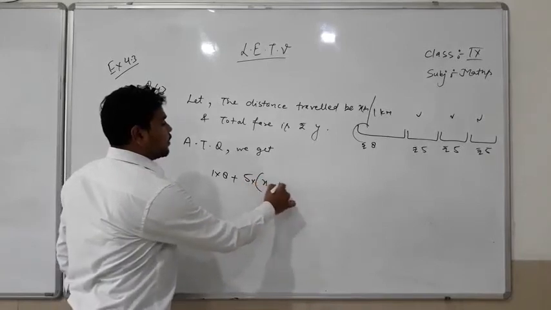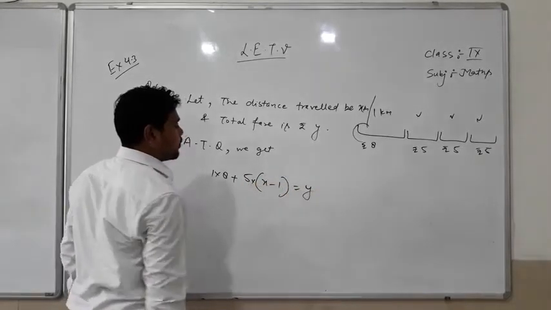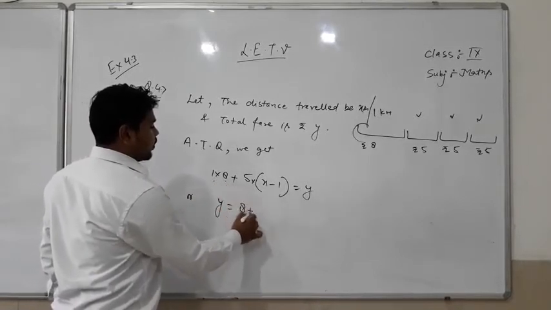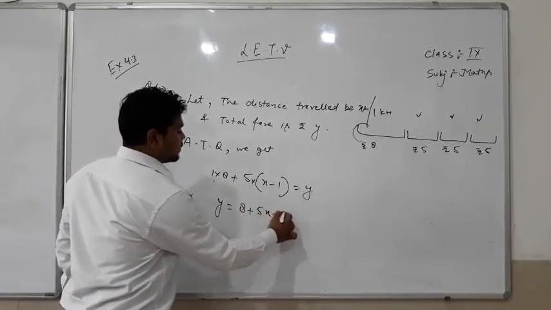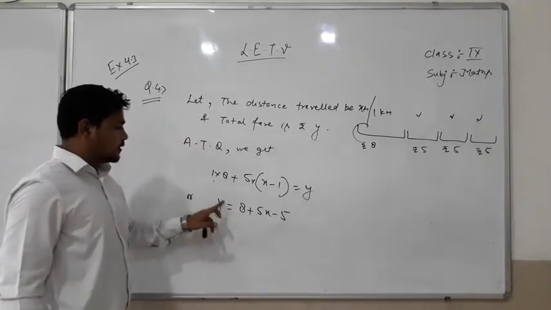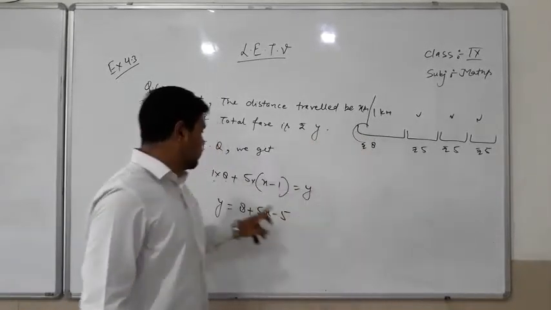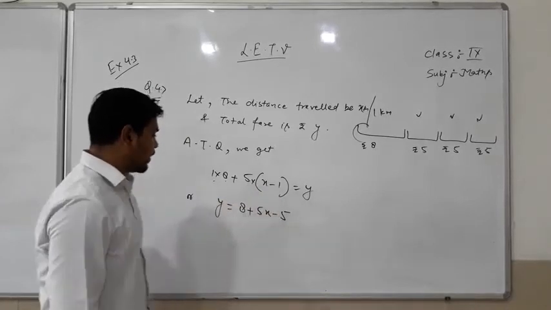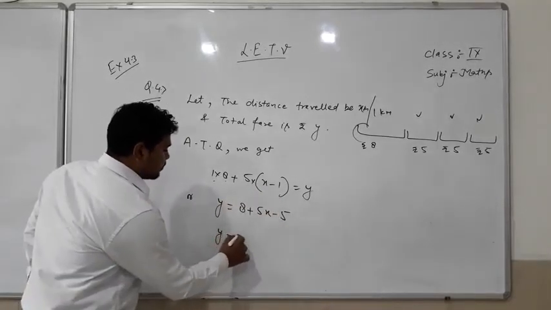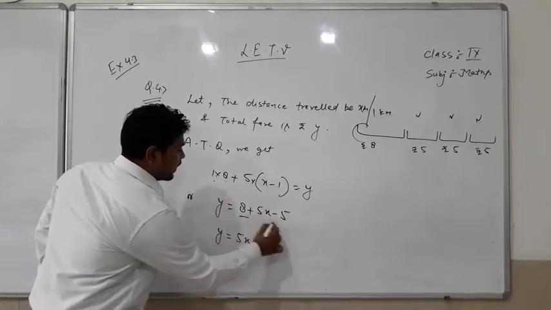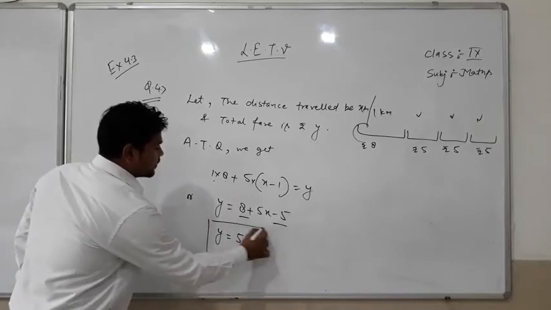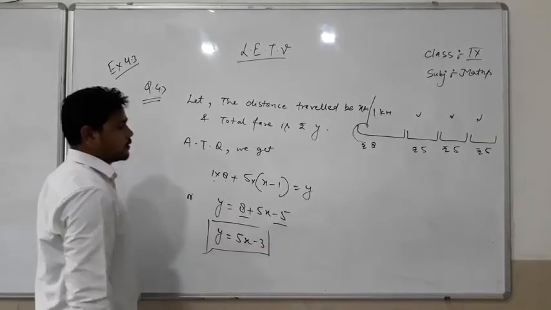So it will be 5 into x minus 1 is equal to y, or we can write y is equal to 8 plus 5x minus 5. That is 8 ones are 8, 5 into x is 5x, minus 5 ones are 5. Now y is equal to 5x, 8 minus 5 is plus 3. So this is the equation.